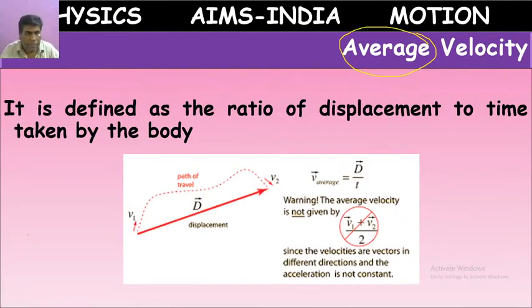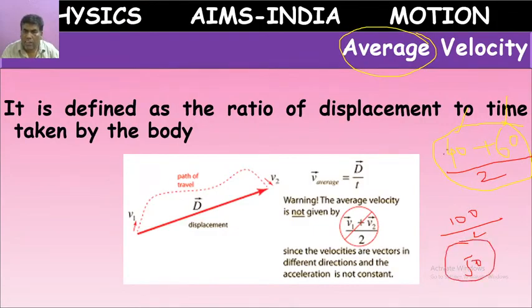Suppose in an exam I got 40 marks in physics and my friend got 60 marks. What is the average of our marks? 40 plus 60 by 2, or 100 by 2. So the average mark is 50. Total sum of items by number of items.